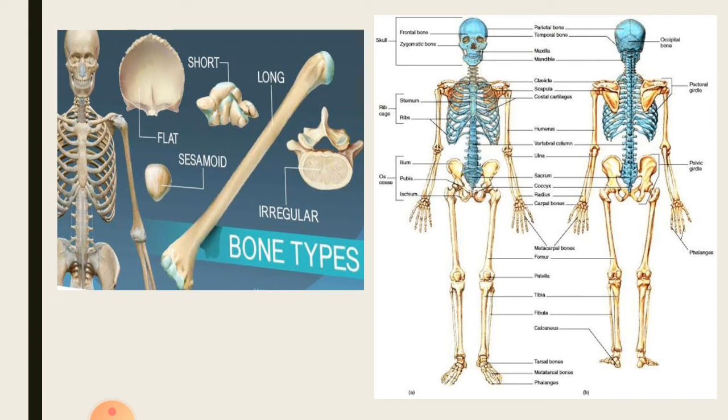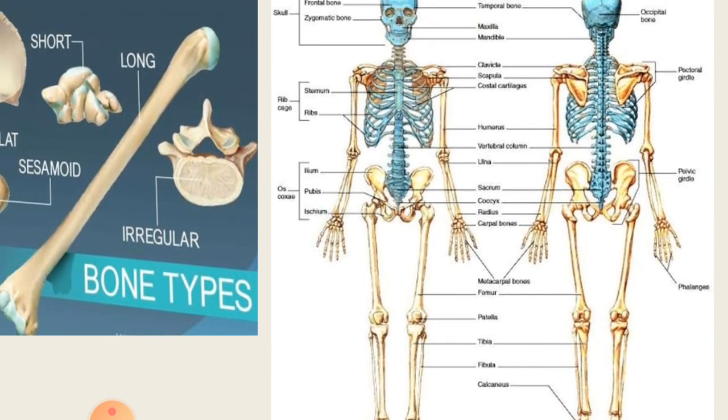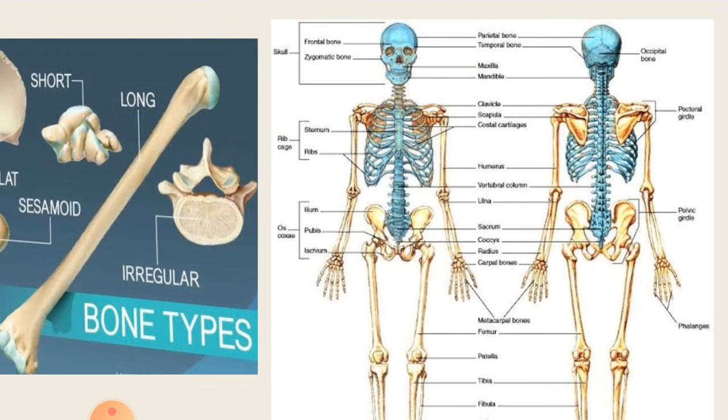So these are the various types of bones: long bones, irregular bones, short bones, flat bones, and the sesamoid bone. And this is a skeleton which is showing various bones. You can see in the skull the cranial bones and the facial bones. There are the frontal bone, parietal bone, temporal bone, and in the posterior view you can see the occipital bone, maxilla and mandible as well. And mandible is the only movable bone in your skull.